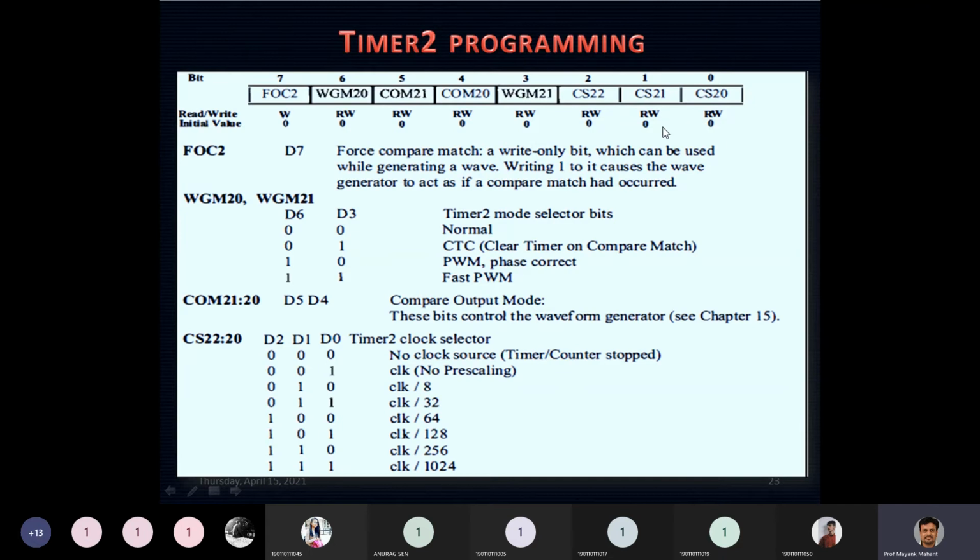I have made a mistake. Actually, for the 64 prescaler, this is equal to 1. All the values are 0, only this one is 1. This means your WGM20 and WGM21 are 0 0, so your timer would be working in normal mode, and the last 3 bits are 100. I can look over here, 100 will select the prescaler of 64. Am I clear, my friends? Hello friends, am I clear? Yes, sir. If you are clear, we can move further.